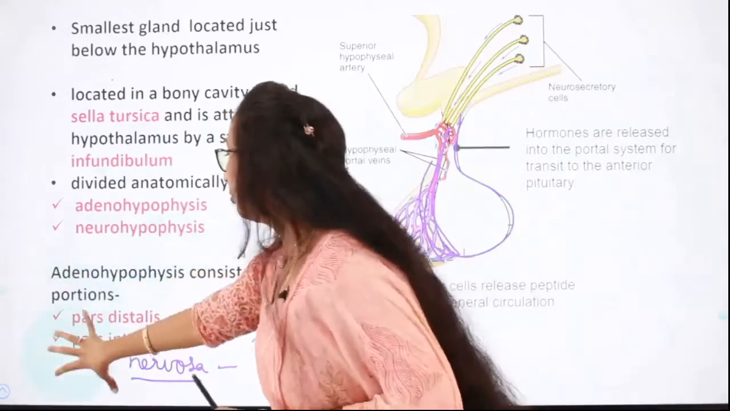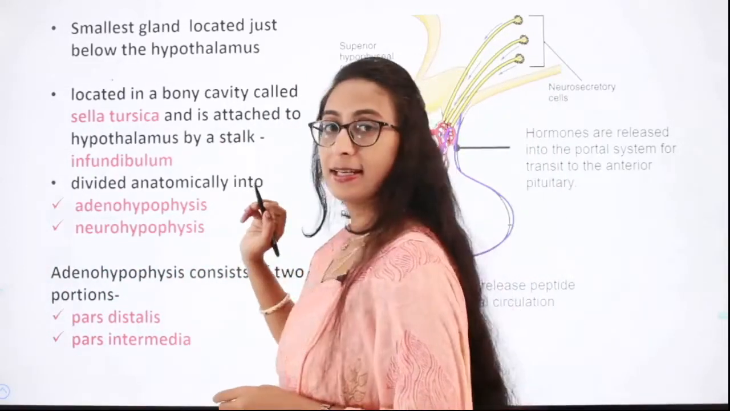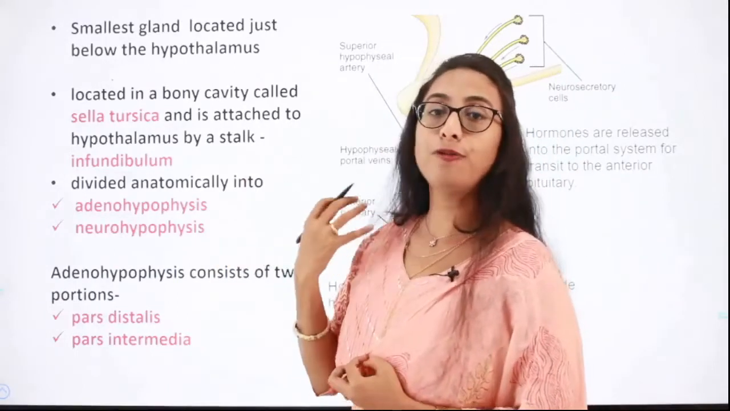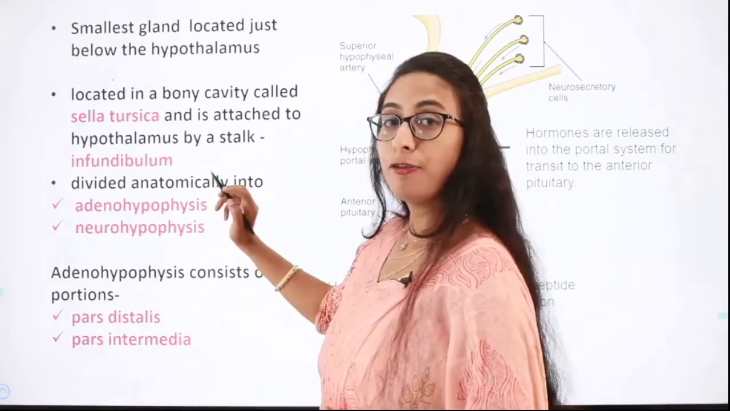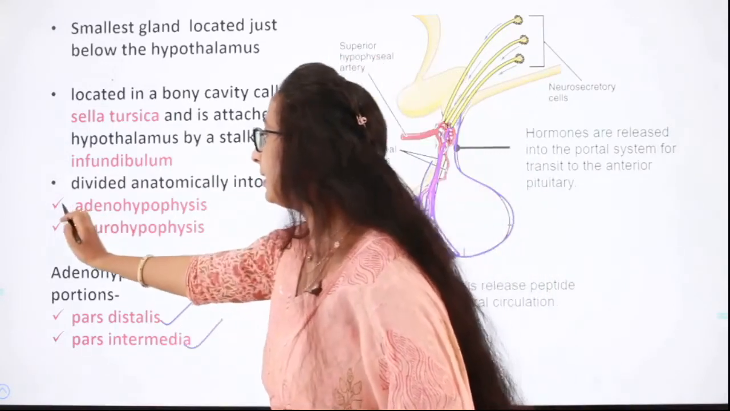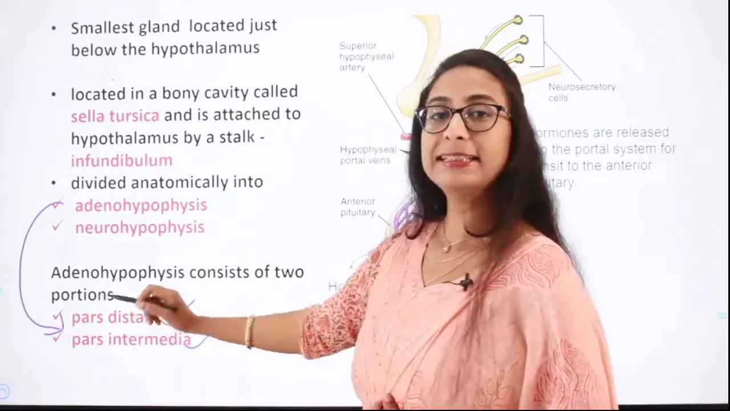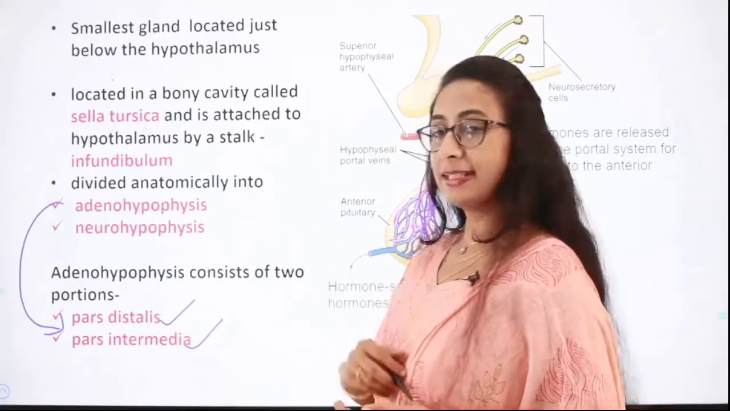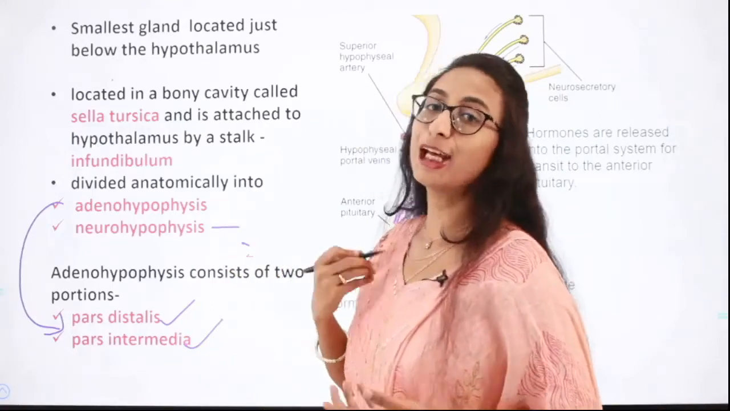Okay. So the anterior pituitary is called as adenohypophysis, and the posterior pituitary is called as neurohypophysis. Here, adenohypophysis comprises of pars distalis and pars intermedia, isn't it? Adenohypophysis is nothing but anterior pituitary. It is composed of pars distalis and pars intermedia, and neurohypophysis is composed of pars nervosa.